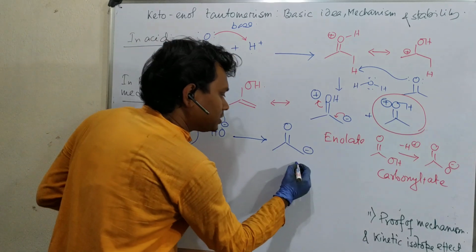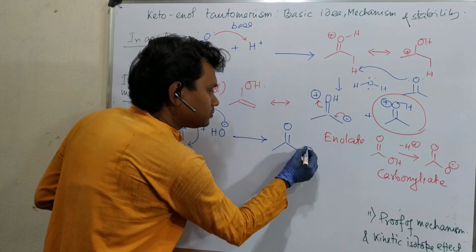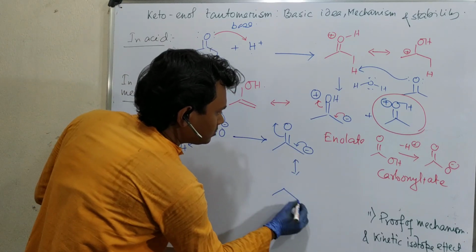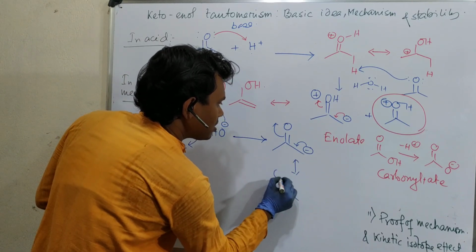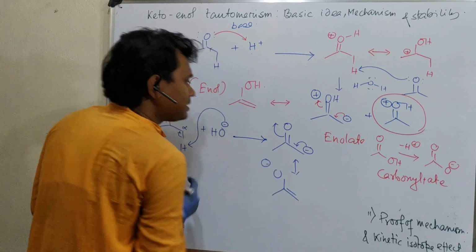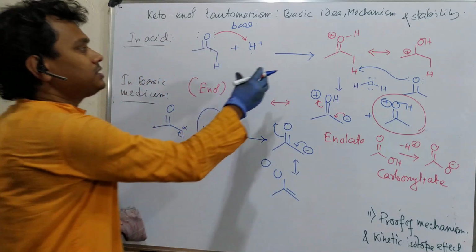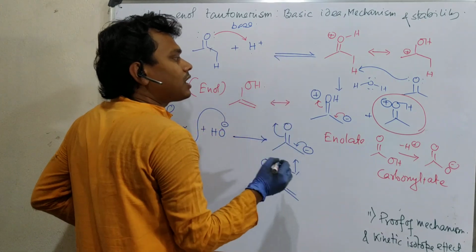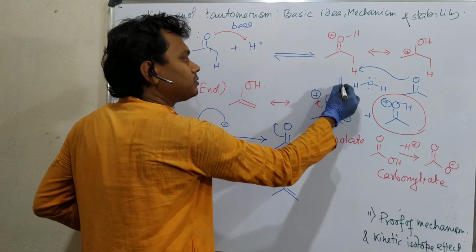So it has a canonical form, with O minus. By the way, I have written a one directional arrow, but actually all the steps are reversible.